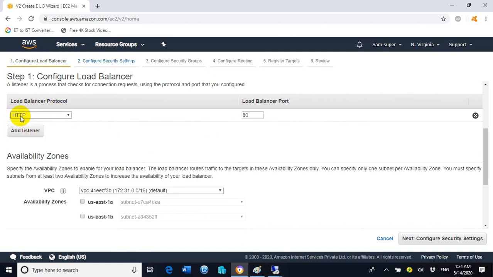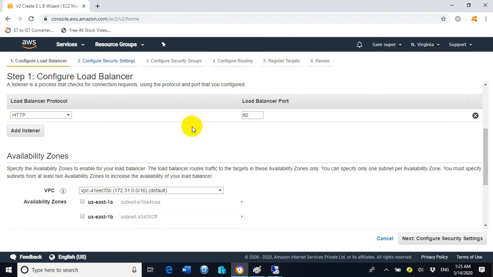Here you can see the load balancer protocol and the listener is HTTP. Listener means that if the request is coming from the internet through the HTTP protocol, through port number 80, then the load balancer will listen for the request on HTTP port 80 and will redirect it to the load balancing node or the target on the HTTP port.